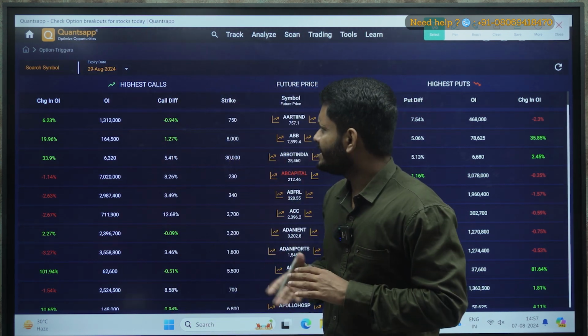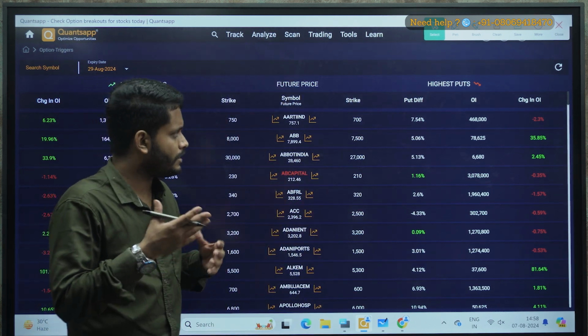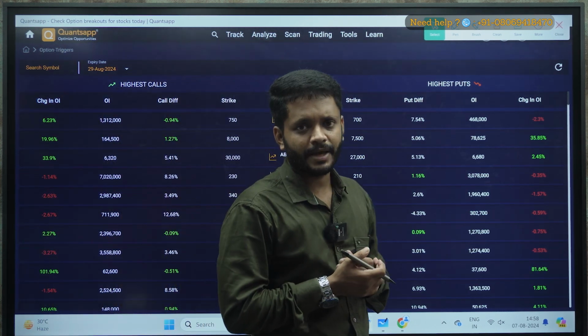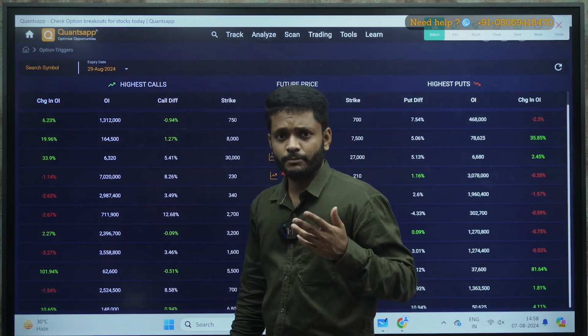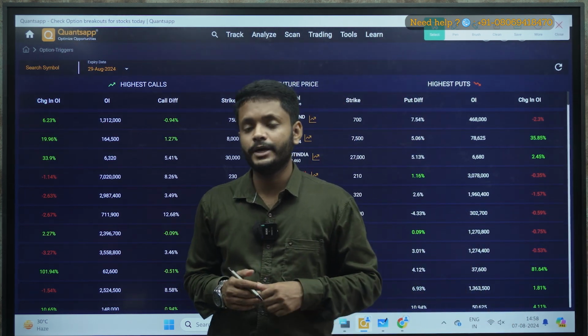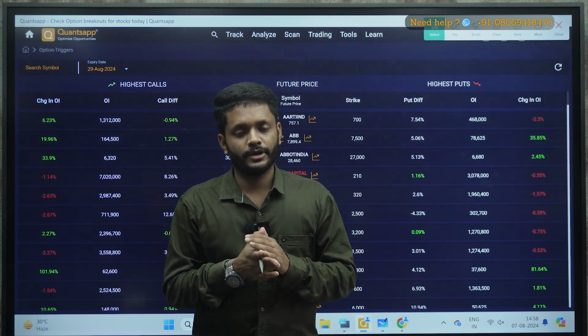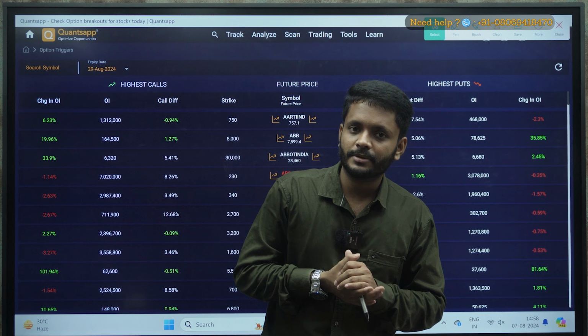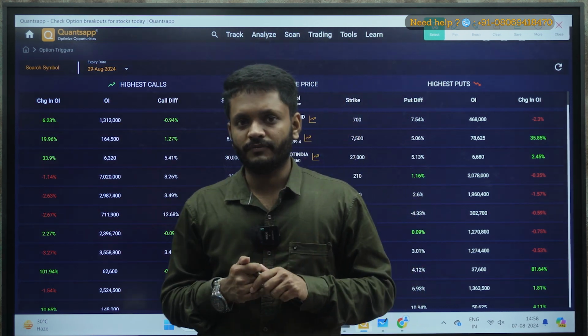Okay, so these are the few tools. I have given you the glimpse of what exactly Quantsapp has. Apart from that, if you want to know more about each and every tool, there are n number of tools. You can definitely go and visit the video library. Click on the video library link. Okay, so it will automatically redirect you to the video library. You can go and check out the videos in any language as per your convenience.